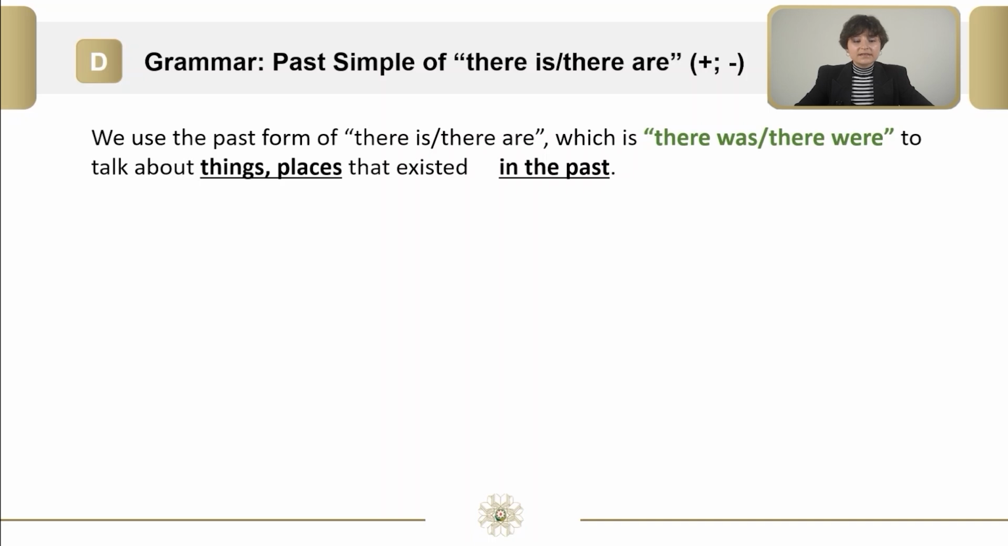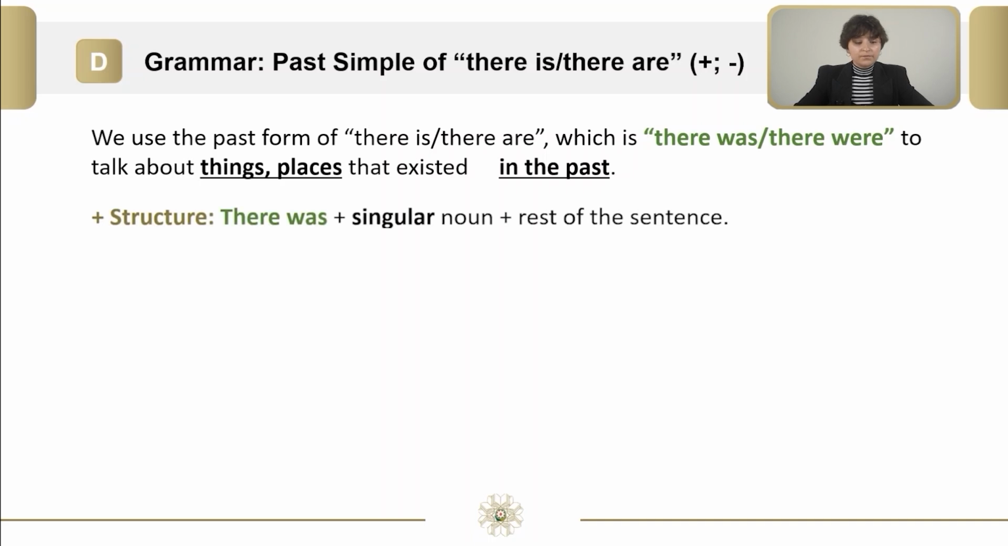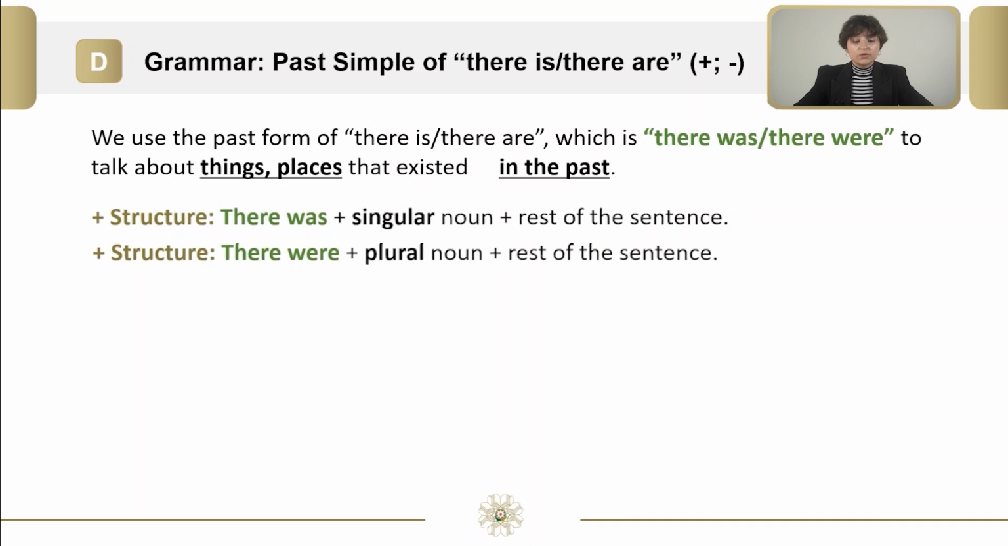Lastly, we will discuss past simple of there is, there are in affirmative and negative sentences. We use the past form of there is, there are, which is there was, there were, to talk about things, places that existed in the past. The structure is there was plus singular noun plus rest of the sentence. Structure 2 is there were plus plural noun plus rest of the sentence.